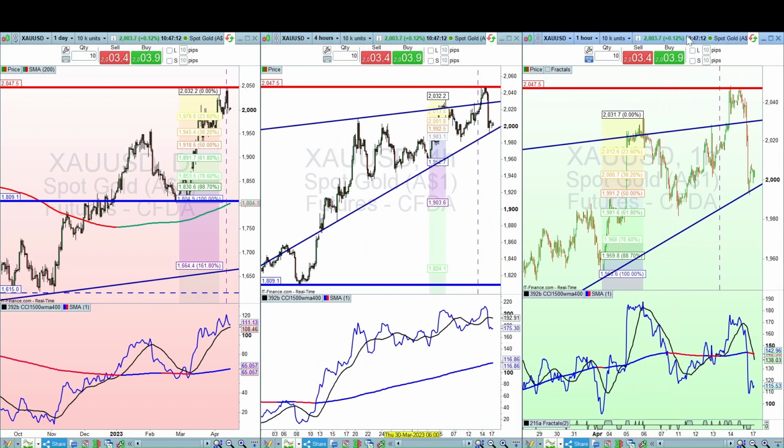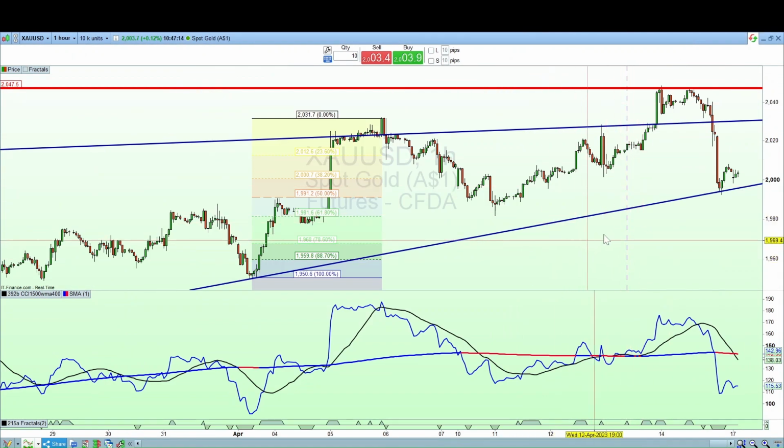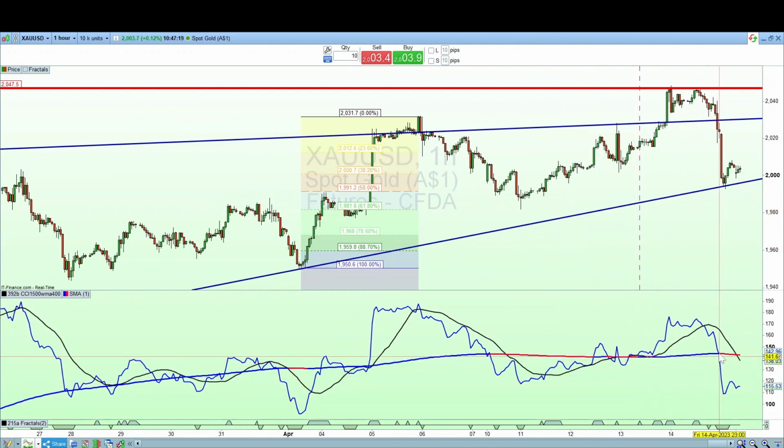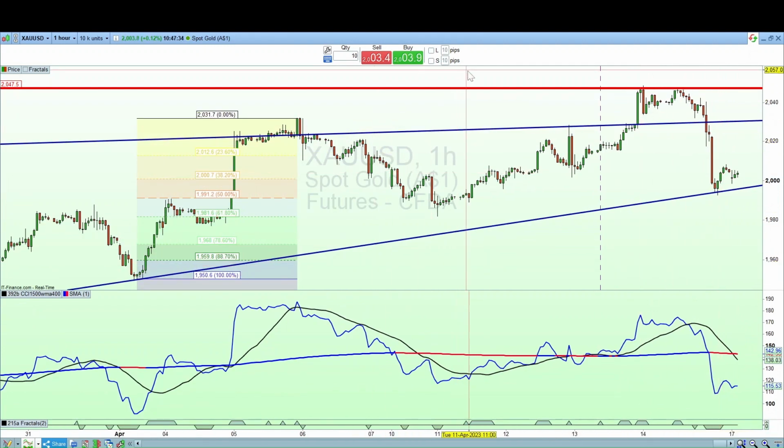On the hourly, on the hour chart, again you can see it more clearly. It's bounced off that diagonal, but you'll notice the CCI is broken to the downside. Now, it may just be a false break, and if we see that advance higher, then we should see the CCI break to the upside as well. So I would not be going long at this stage until this CCI breaks more to the upside. And if you do want to trade, be cautious using the average down approach, and to understand how to do that, reference the links in the description below.